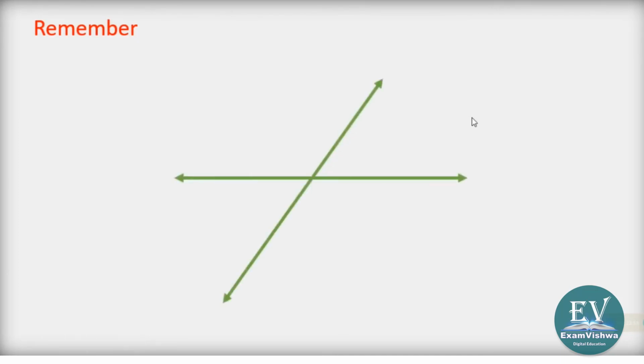Just go ahead. Something I would like to remind you now. What I would like to remind you is that once you had studied about intersecting lines. Now in parallel lines, when they are intersected at 2 points, we call it a transversal.